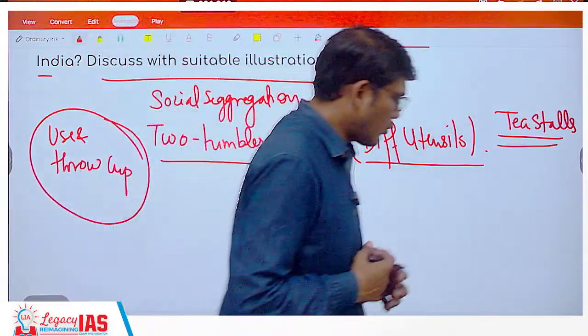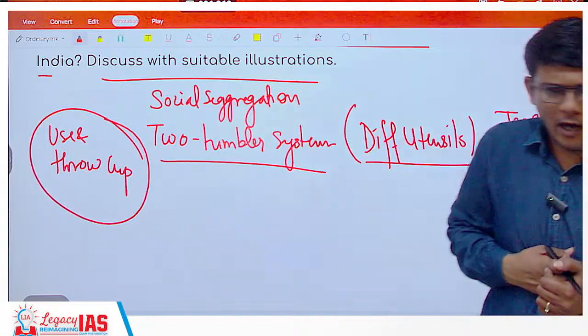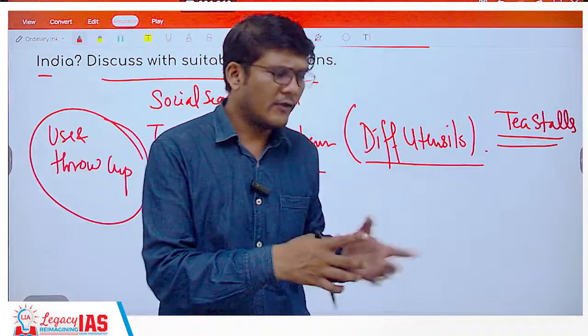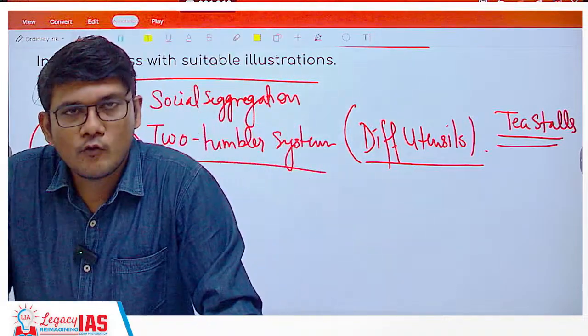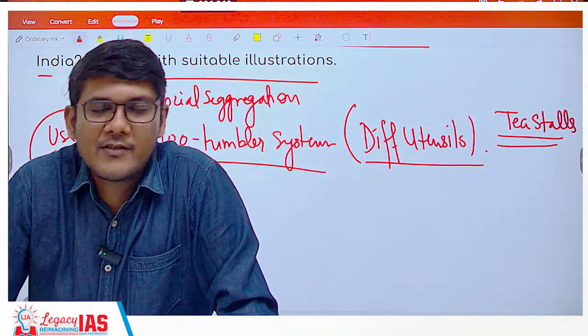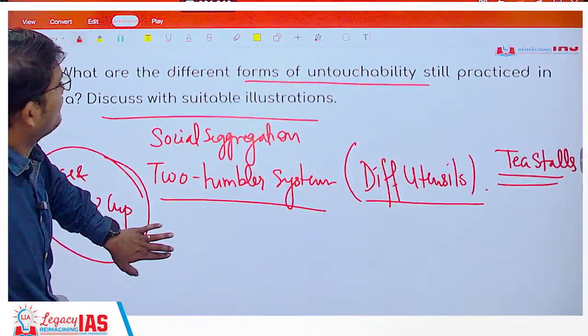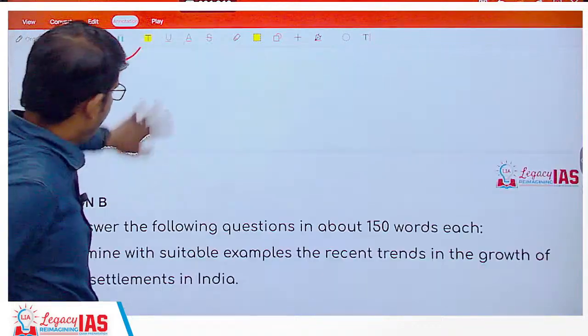What happens is, you are going to take a house on rent or buy, people say no, we won't give that house for this particular caste, so on and so forth. So in these kind of forms, give examples and explain how untouchability exists in these different forms of untouchability.